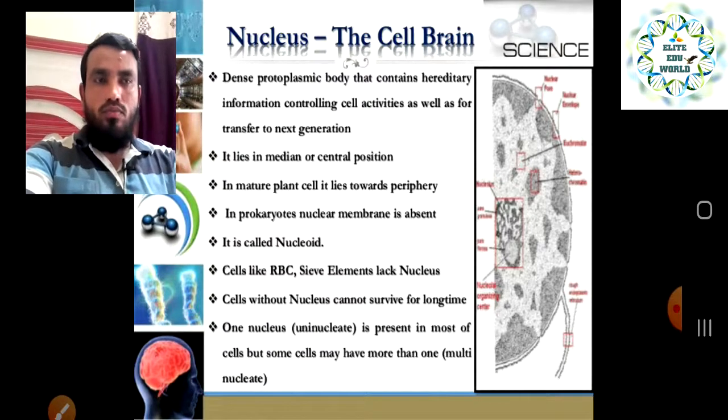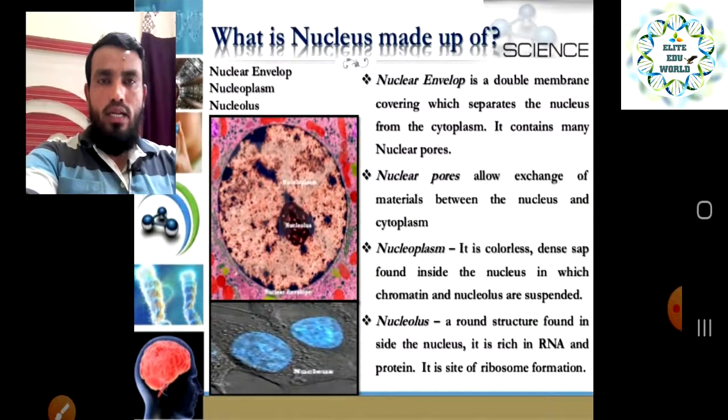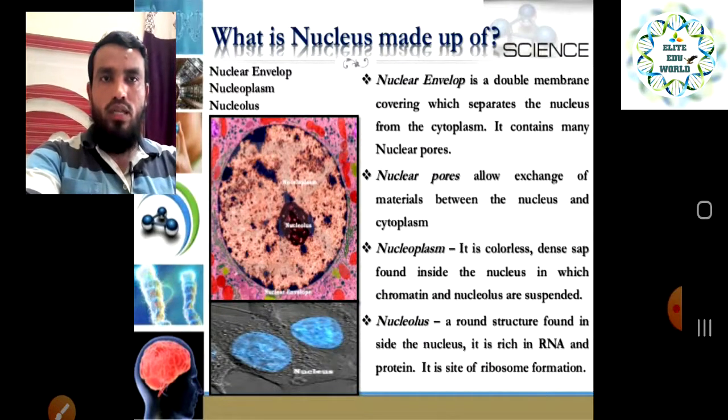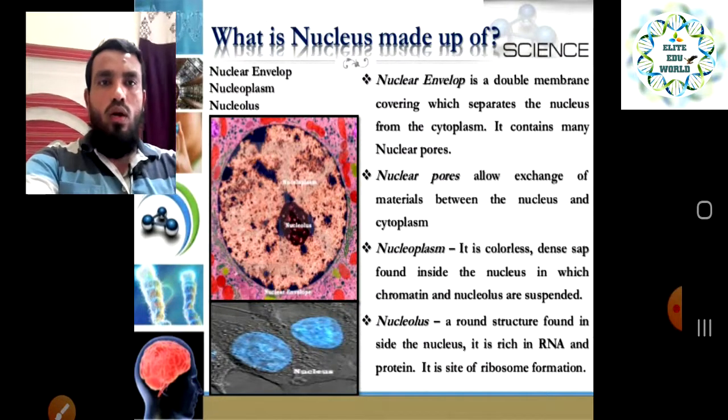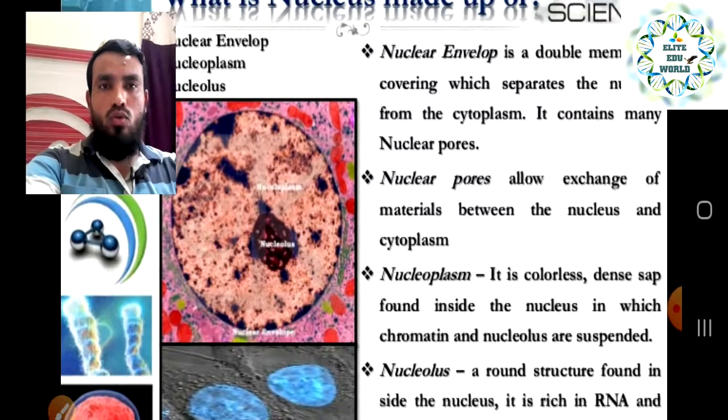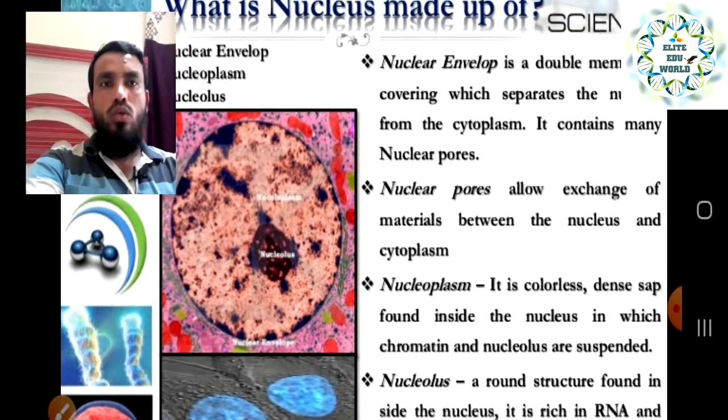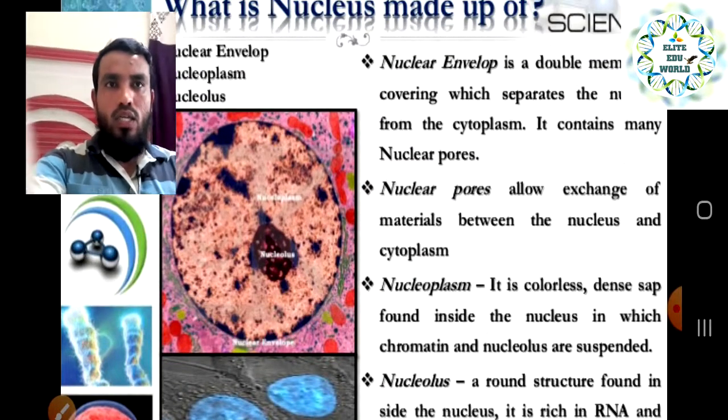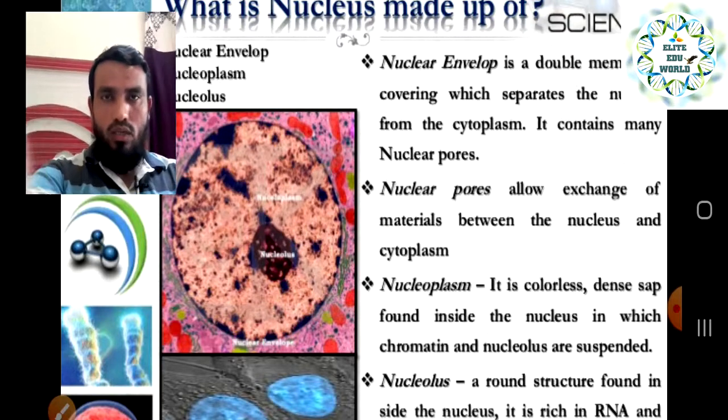Now we will move to the next slide: what is the nucleus made up of? We are saying the nucleus is very important and decides so many things, so what is it made of? The nucleus has different parts, like the nuclear envelope, which is a covering for the nucleus.